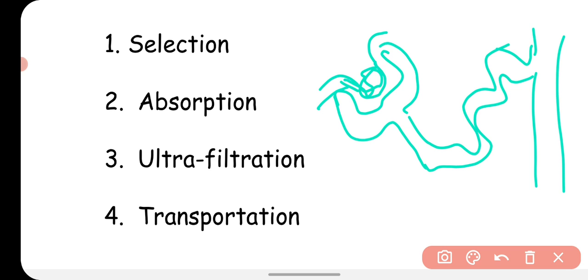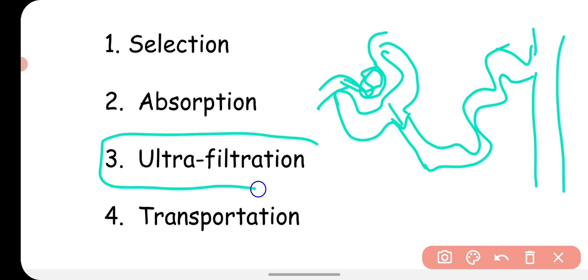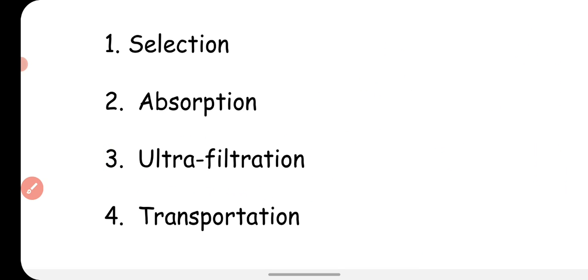It is filtered because of the pressure difference, and the waste material from the blood comes out in the Bowman capsule, and this process is called ultrafiltration. So the nephron performs ultrafiltration for the separation of waste from the blood.